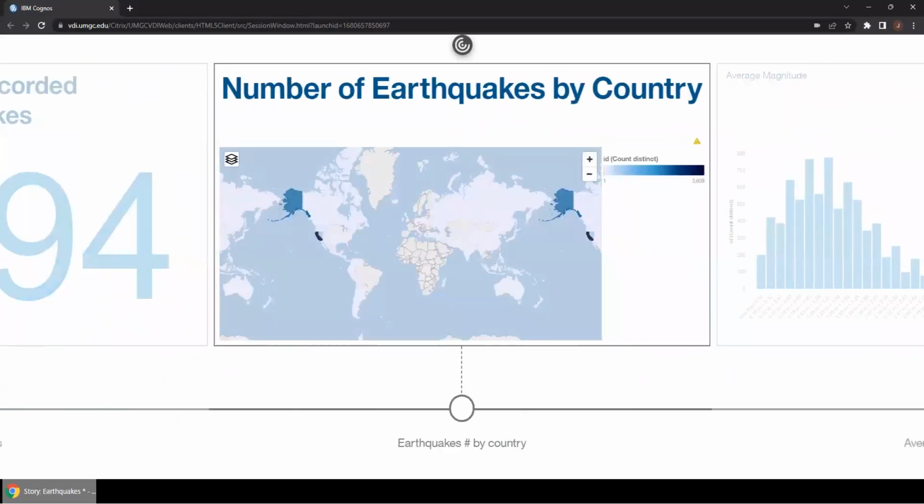This slide shows the number of earthquakes per country. The count ranges from 1 to 3,609. California has the highest number of earthquakes recorded, Alaska is second, and Nevada is third. Countries with a lower number of recorded earthquakes are harder to differentiate, so this graph really communicates how these three areas have a higher frequency of earthquakes than the rest of the world.